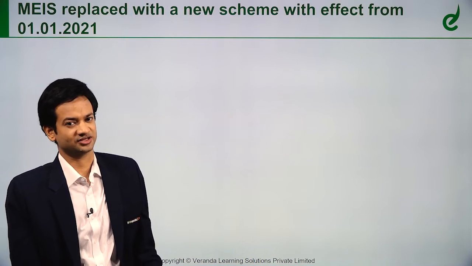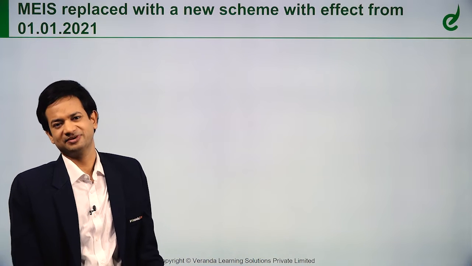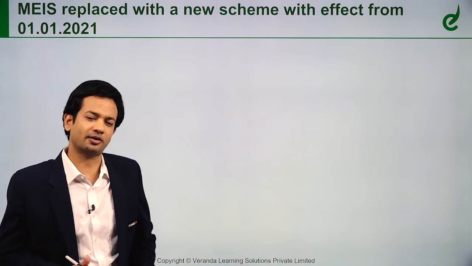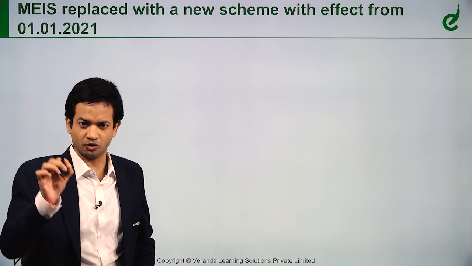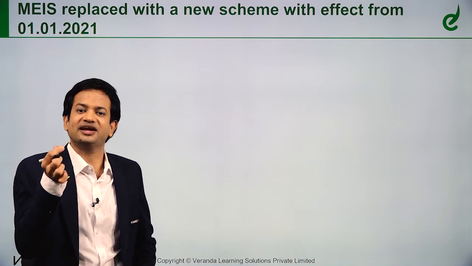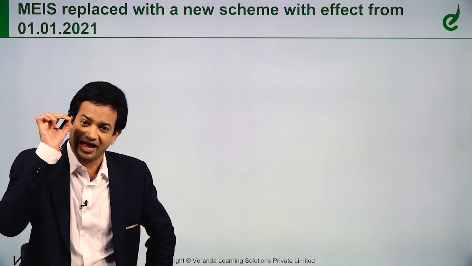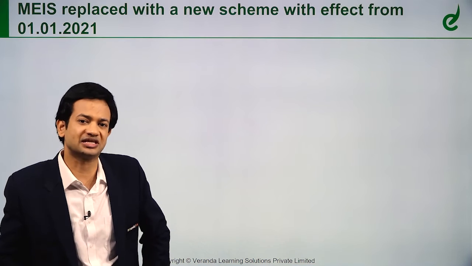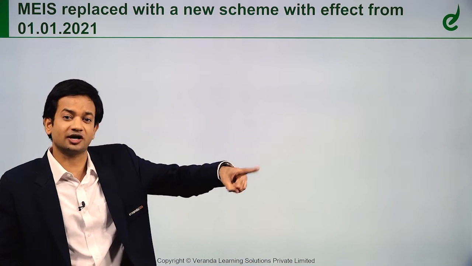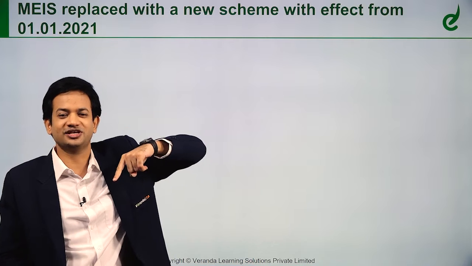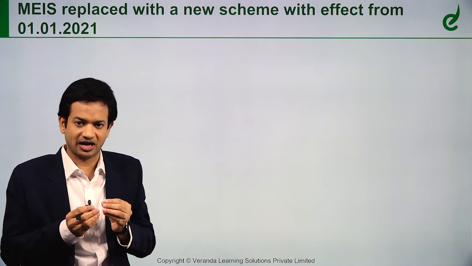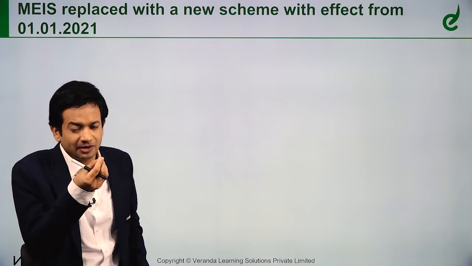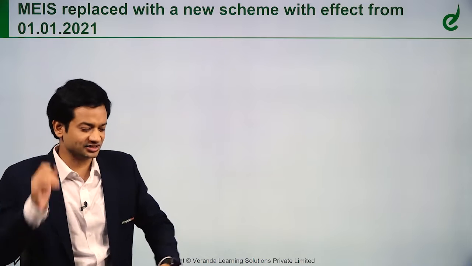Lastly, MEIS. MEIS basically is a script. Whenever we export goods, if a product is notified under MEIS, then based on the FOB value of export we get a duty script, as a percentage of the FOB value. For example, if I export goods I will get MEIS scripts, a percentage of the FOB value of export. That script I can use, I can redeem it against import of goods.